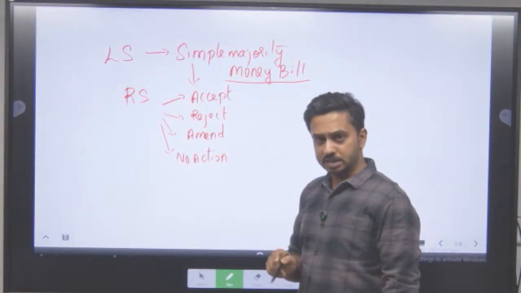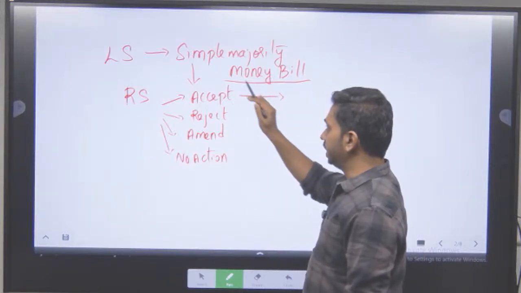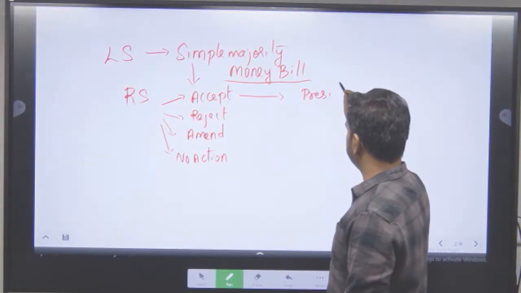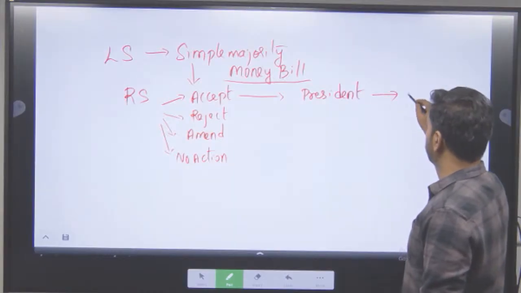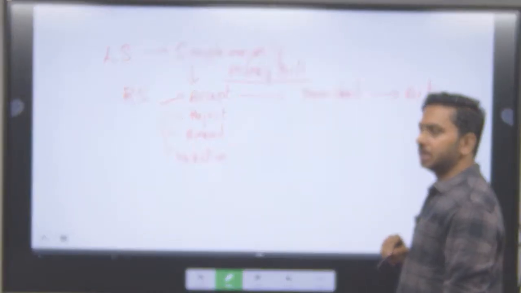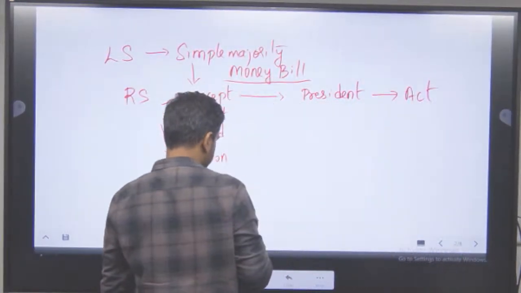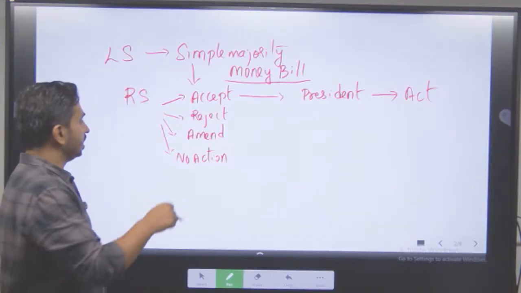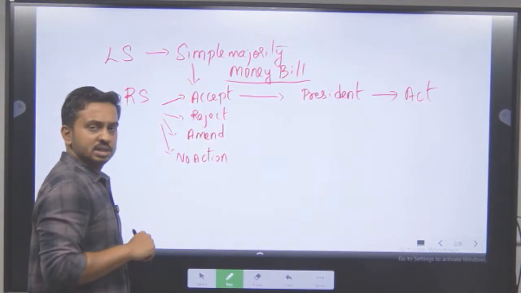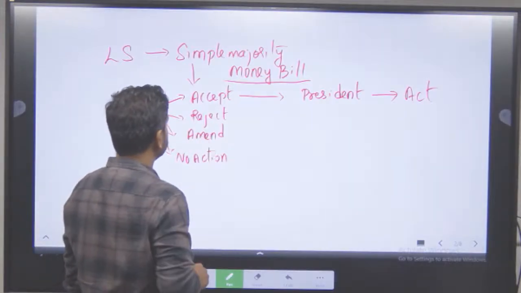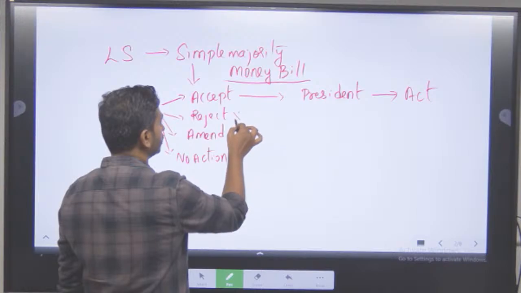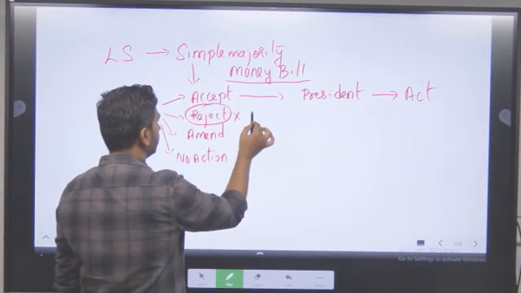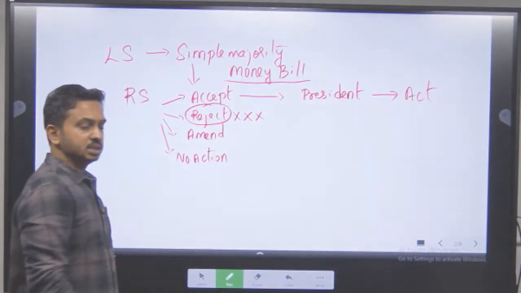Can they accept? Yes. If they accept, it is like passed by both Lok Sabha and Rajya Sabha, and it goes to the President of India. And President of India, if he assents, it becomes an act. Now, generally, does the President of India assent? Yes. Why? Because he has given prior recommendation. Now, does he exercise veto there? Generally, no. Then can the Rajya Sabha reject the bill? No. This option is not available. Rejection of money bill option is not available to the Rajya Sabha.